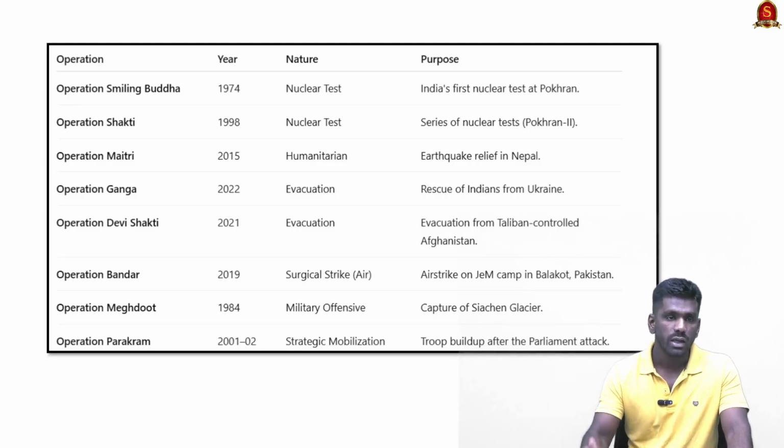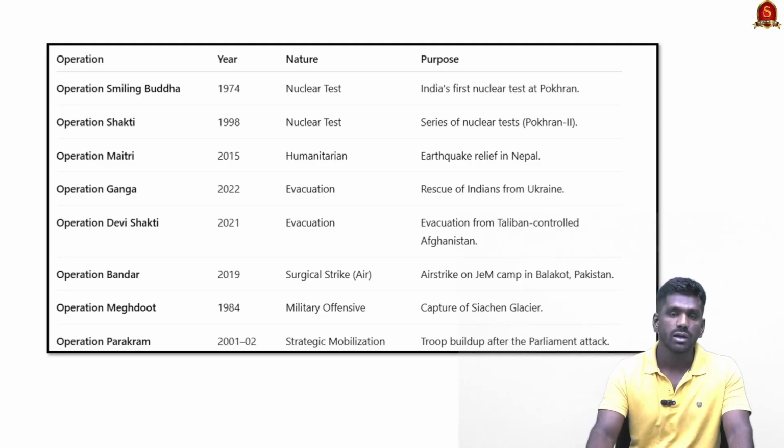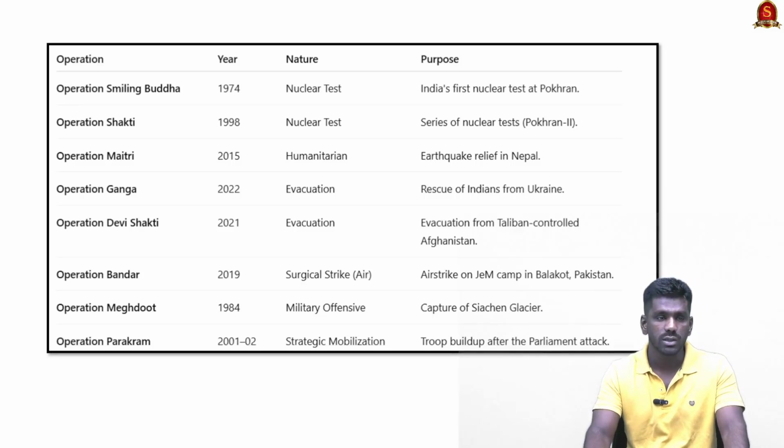Do not confuse the Vaccine Maitri program with Operation Maitri. Operation Maitri is specifically about the humanitarian assistance given to Nepal by India. And Operation Bandar, Operation Meghdut and Operation Prakaram are related to Indian military operations against Pakistan. Operation Bandar is about the surgical strike after the Pulwama attacks. It was conducted on Jaish-e-Mohammed camps in Balakot in Pakistan. So Operation Bandar is a retaliation for the Pulwama attacks.